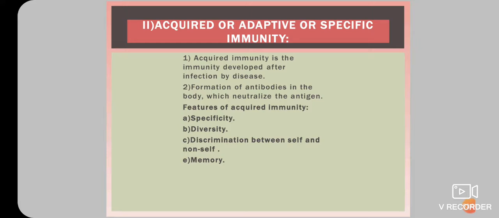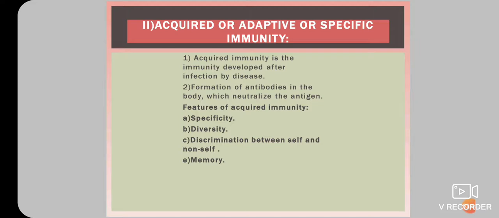The third feature is discrimination between self and non-self. This feature is able to distinguish between antigens of the body's own cells, called self cells, and foreign cells, called non-self cells, and it produces corresponding antibodies only against the foreign antigens. And the last feature is memory.